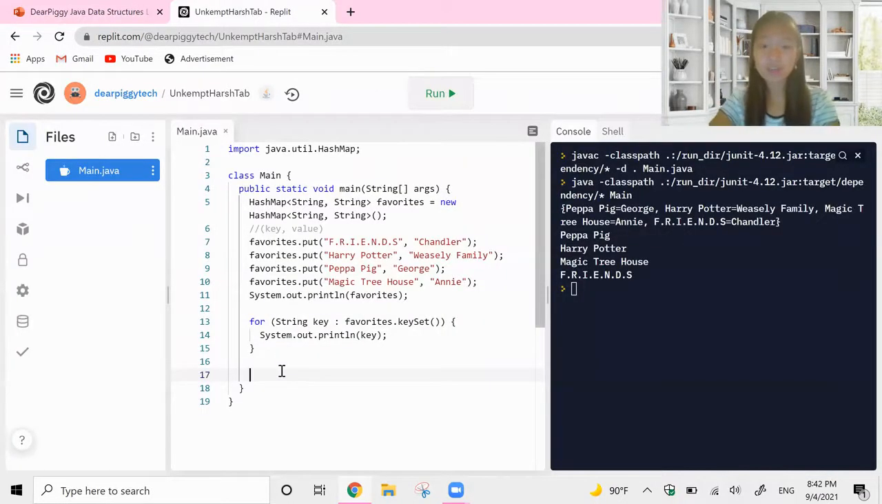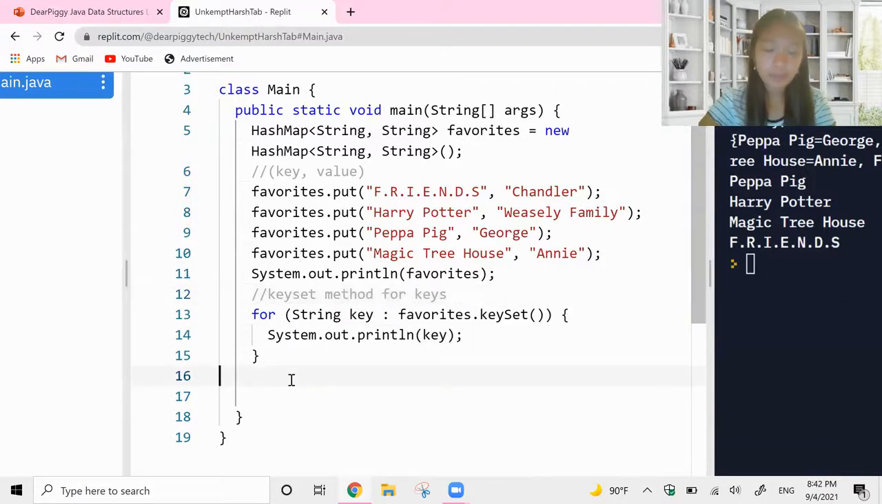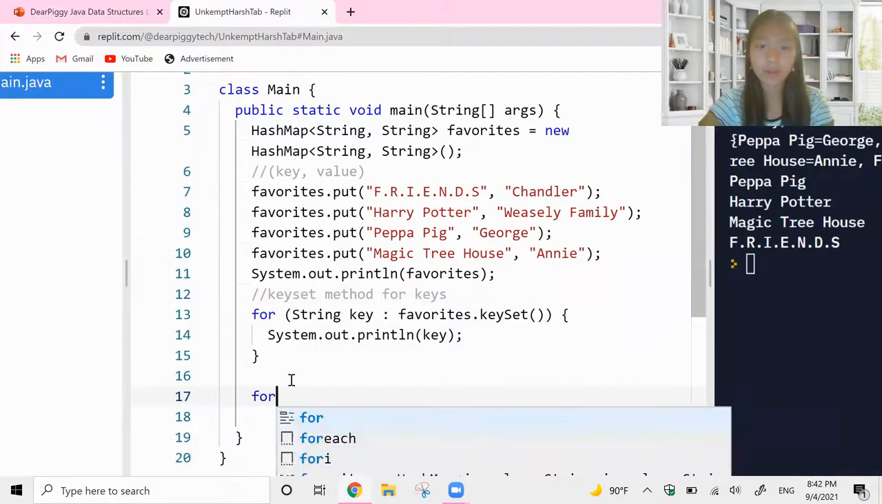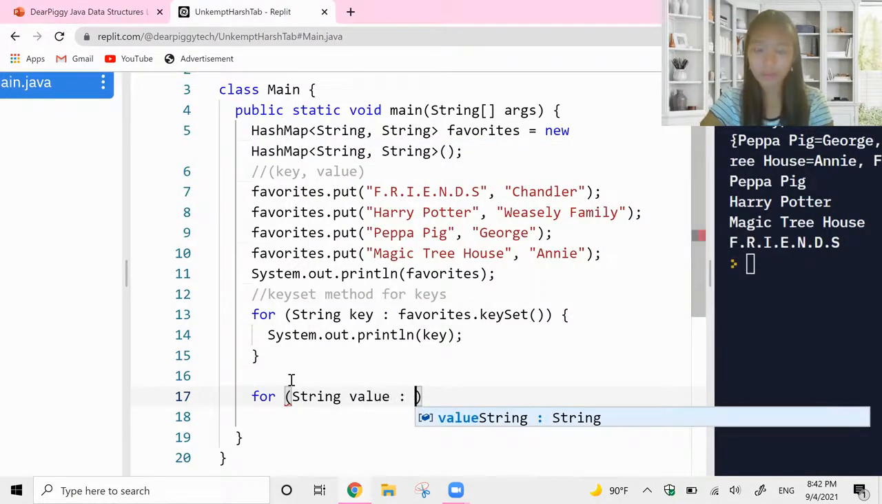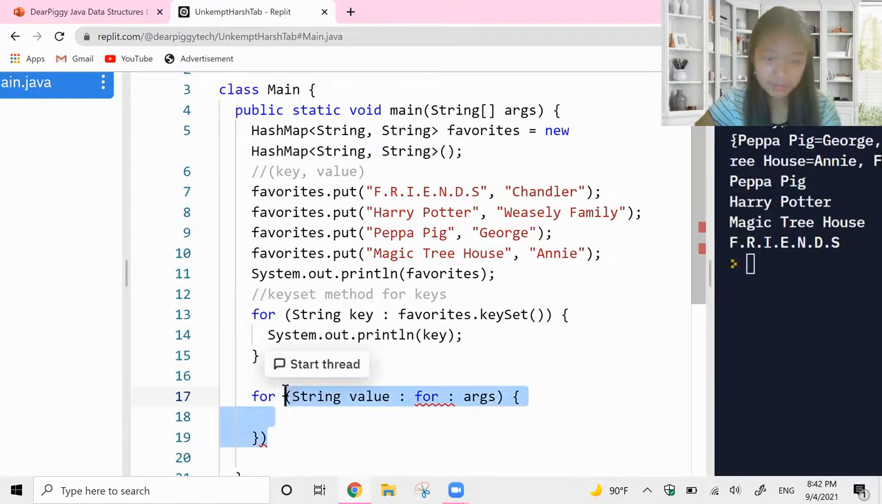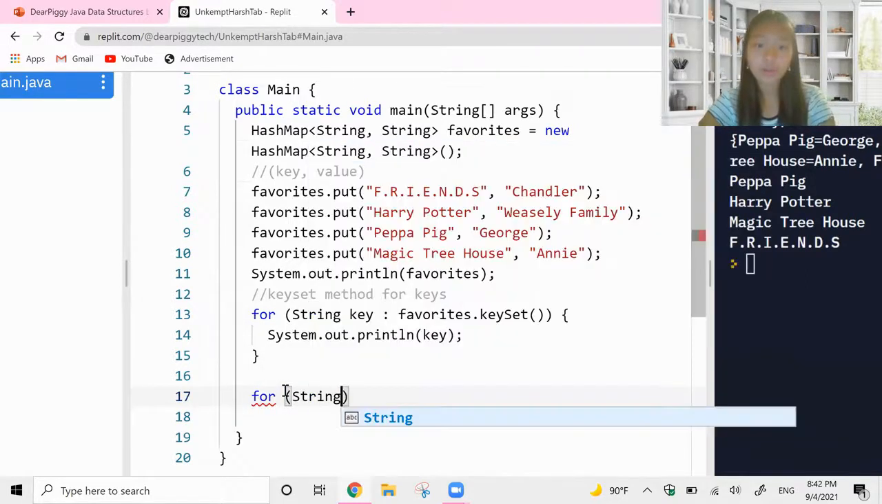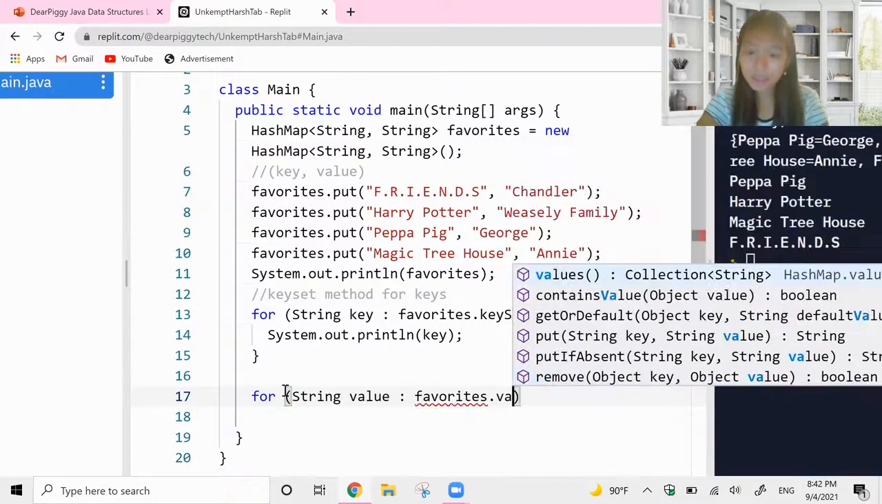The next thing that I want to do is to do the same thing except for our values. So let me write a comment for this key set method for keys. And we're going to do something similar for our values. We're going to say for string value colon favorites, not for, oh no, I just created a very complicated thing. Whoopsies, let me get rid of all of this and start over. For string value in favorites dot values.